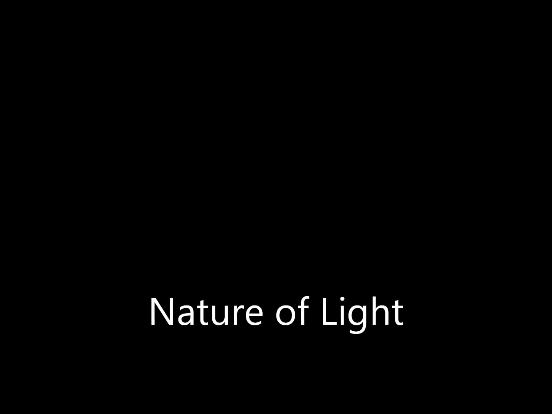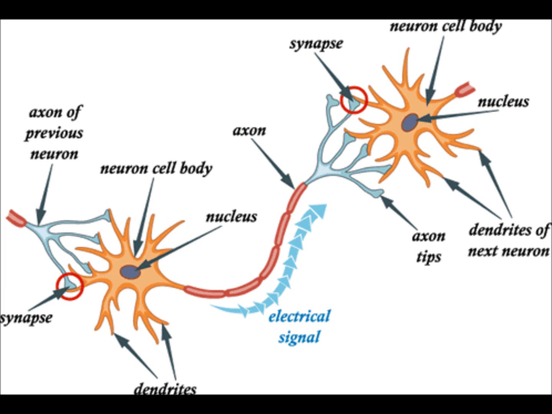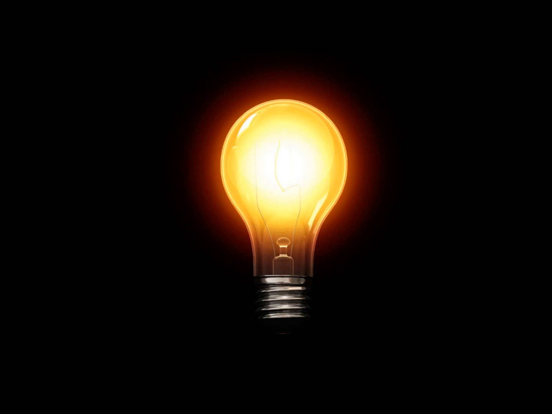We take light for granted. Our eyes use the light that enters them to view the world around us. Our brains receive the electrical signals relayed from the optic nerves in both of our eyes to present an image of what we are looking at. What is light, you may ask?